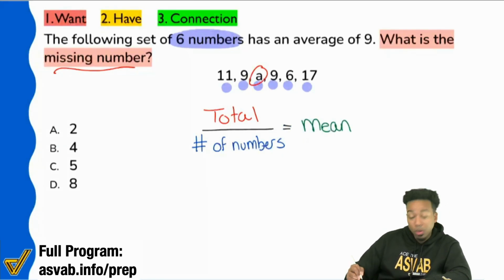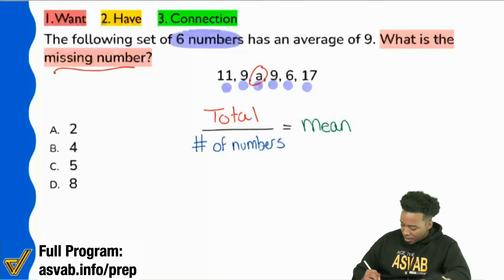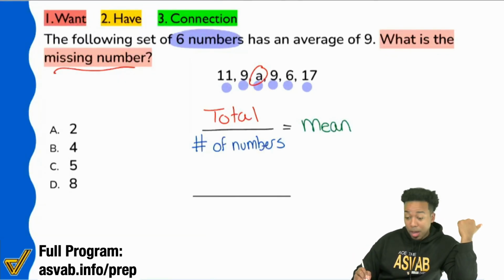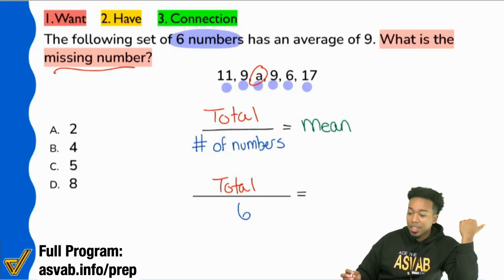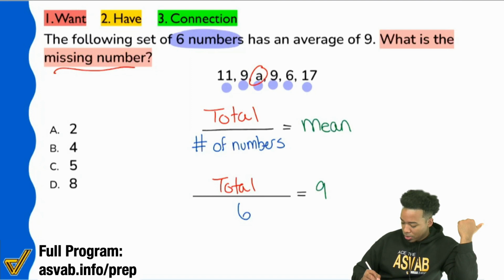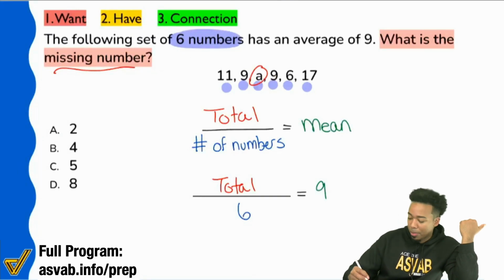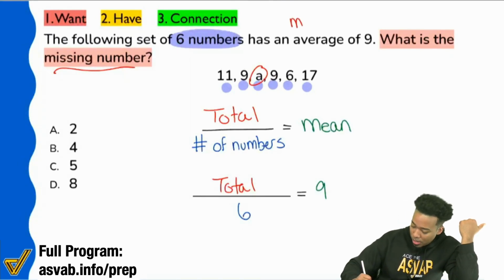So let's plug in what we have, everybody. What we have is this. We have the number of numbers. Hit me in the chat box. What's the number of numbers? Right, that's going to be 6. And then what's the mean? What did they give us, everybody? The average, the mean is 9. So for those of us that were a little confused about that, let me write this for you at the top of the screen. Mean is the same as average.